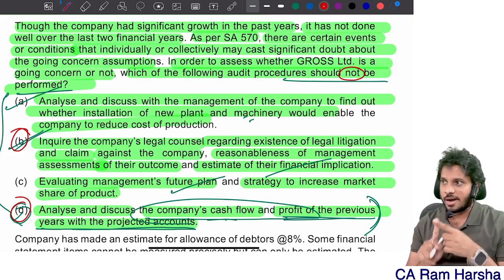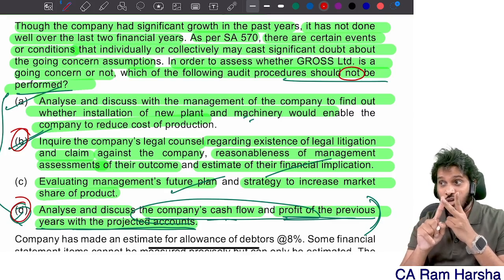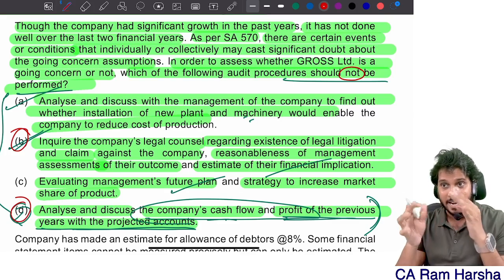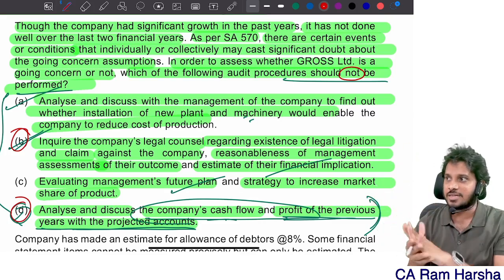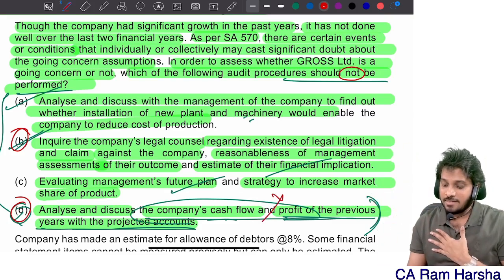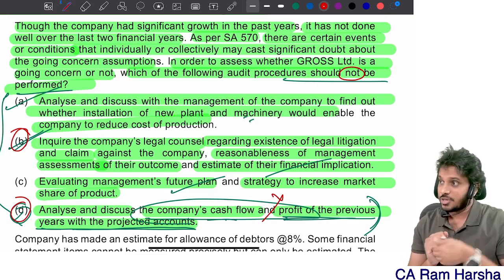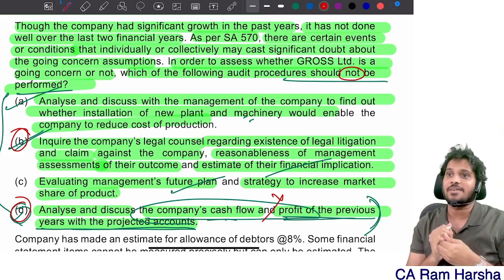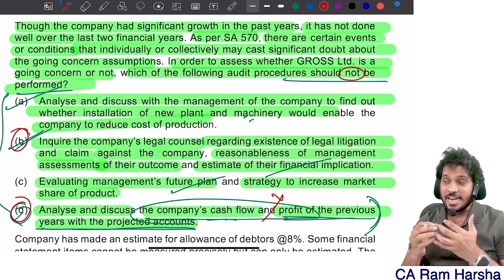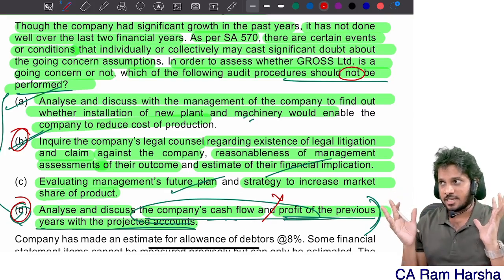Regarding cash flow, the company has finance arrangements, the bank is ready to give. Cash flow is not affected. Anywhere they didn't give any symptom that cash flow is affected. So that's why I will not do cash flow analysis, because the company's cash flow is still good. It has a very good profit, accumulated profits. Are you clear? Anywhere they have not given indication that there is a cash flow issue.